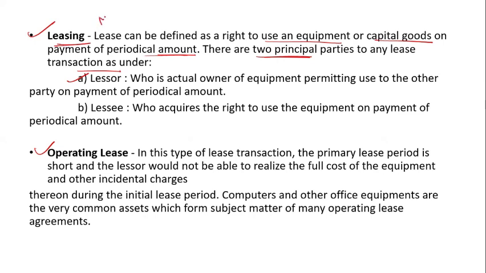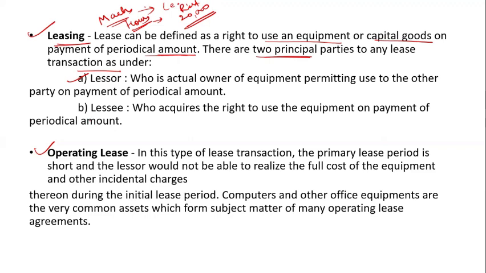That means if you have a machine and you are not making much use of it, what you do is lease your machine out. Or you have an extra flat, so you rent out this house, and you get a fixed monthly amount, 10,000 rupees or 20,000 rupees, from the use of that equipment or capital goods. So this is leasing.